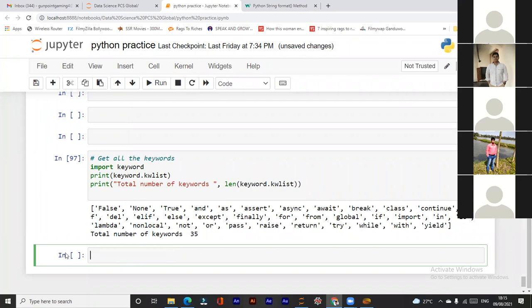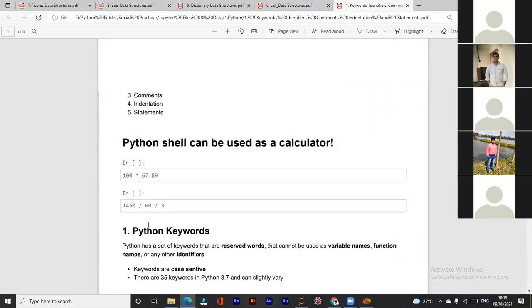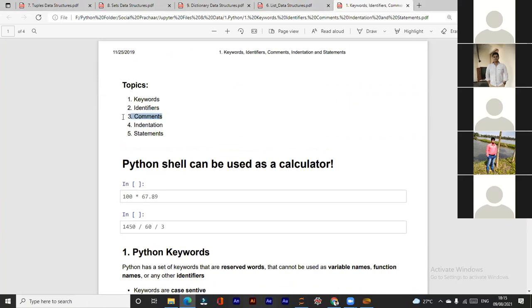And how many of you know about comments? What are comments? And how to write comments in Jupyter Notebook? Means if I need to write a comment, then how can I write a comment? With hash.